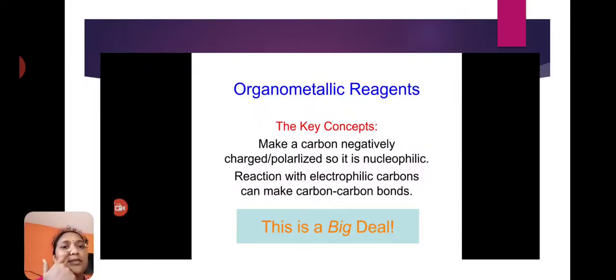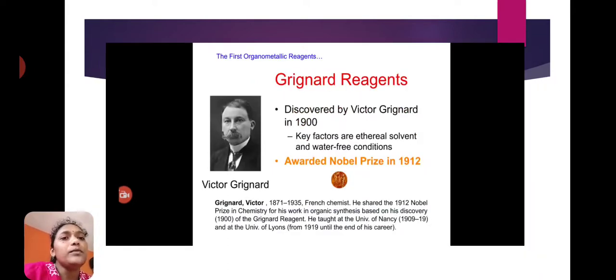Next is organometallic reagents. Here, some of the organometallic compounds act as reagents. The most important reagent is the Grignard reagent. The Grignard reagent was discovered by Victor Grignard in 1900.